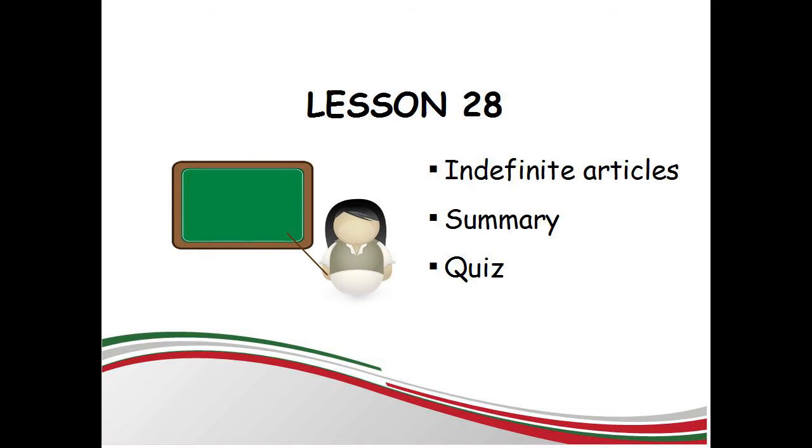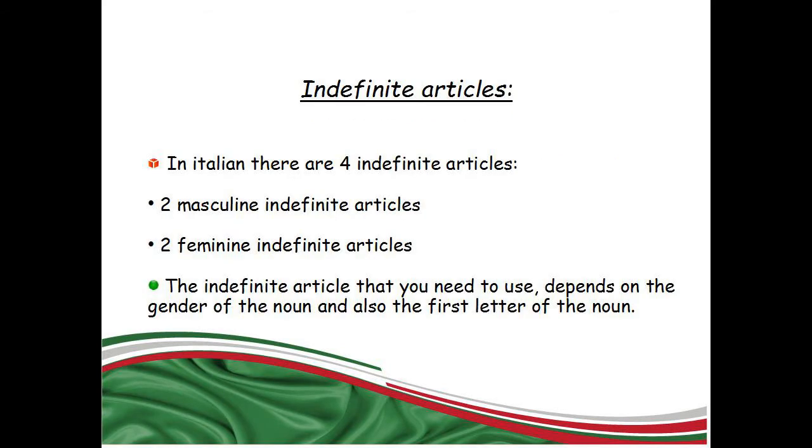In today's lesson, I will teach indefinite article. Let's start. I will use English alphabet to explain it. In Italian, there are 4 indefinite articles, of which 2 are masculine and 2 are feminine. The indefinite article that you need to use depends on the gender of the noun and depends also on the first letter of the noun.